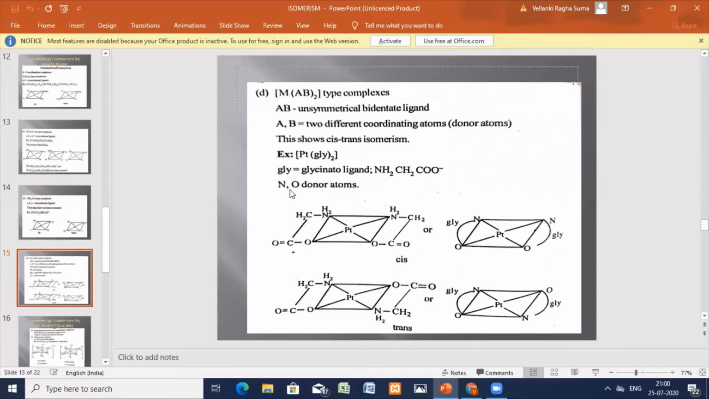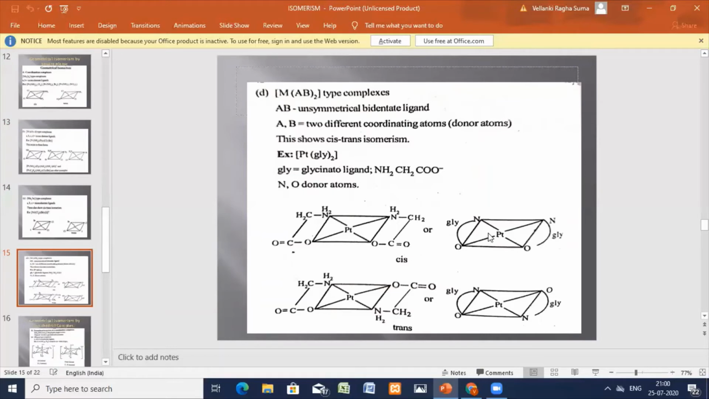One side you have the nitrogen and oxygen donor atoms. If you clearly observe, here is the platinum complex, NH2, CH2, C double bond O, O. Again here NH2, CH2, C double bond O. Here the donation site is O and here also it is O. Therefore it is cis, the same side donor atoms. Oxygen is a donor atom to the central metal atom, here also oxygen is a donor atom to the central metal atom. Therefore, you are getting the cis type of isomerism.